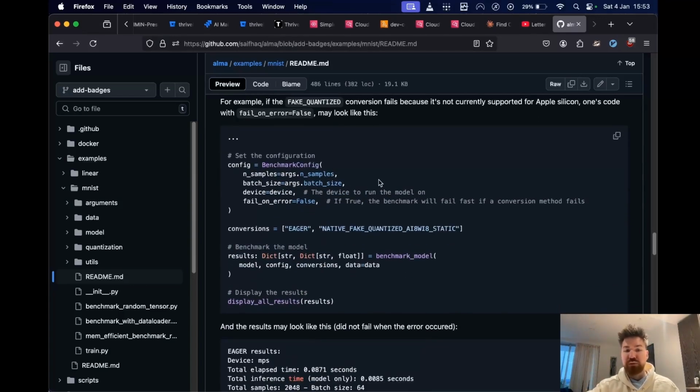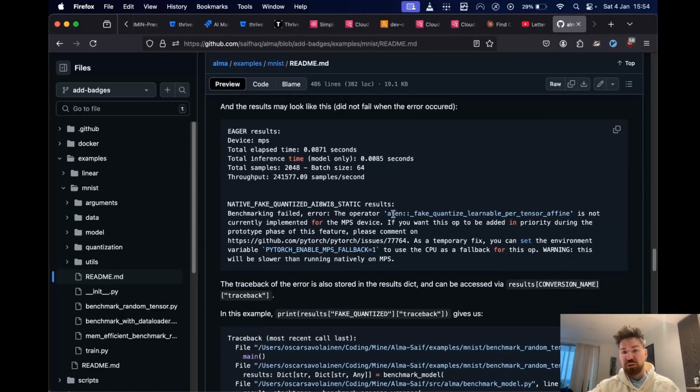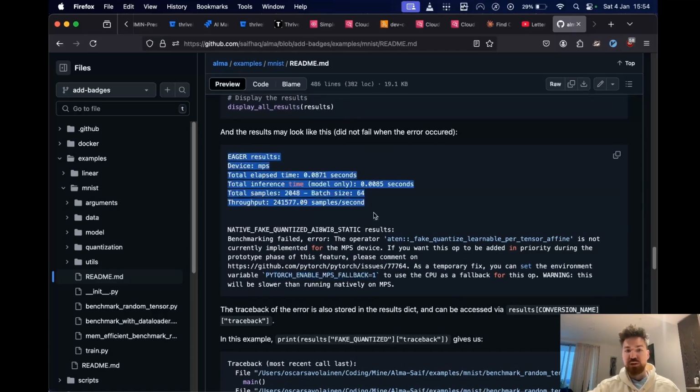So if something does fail, you can set fail on error to false, which is the default. But if you set it to true, as soon as it comes across a conversion method that doesn't work, it will just crash, and you can see why it crashed. But in this case, I'm running this on Mac, and the native fake quantized kernels don't work. They don't work just because the kernel hasn't been written for MPS, which is what Mac Silicon runs on. The only way to get it to work is to run it with this environment flag. But if you don't, this is what you might end up with. We can see that the eager result came back positive, but then this just returns the error.